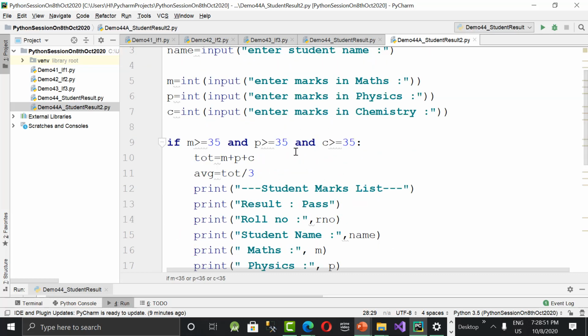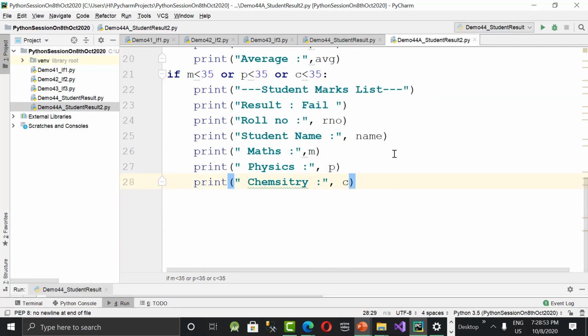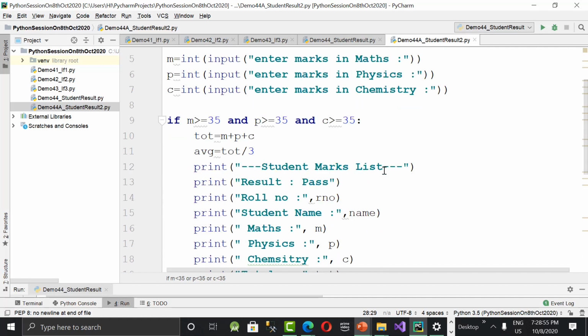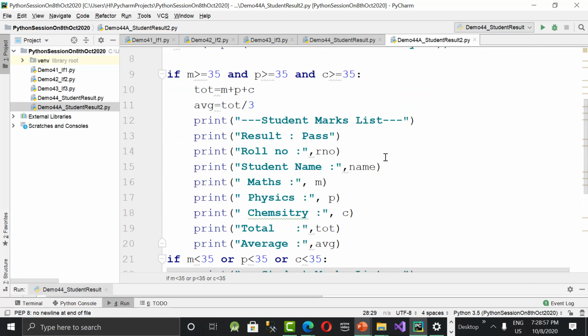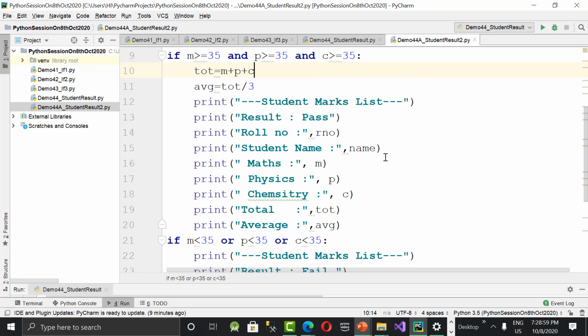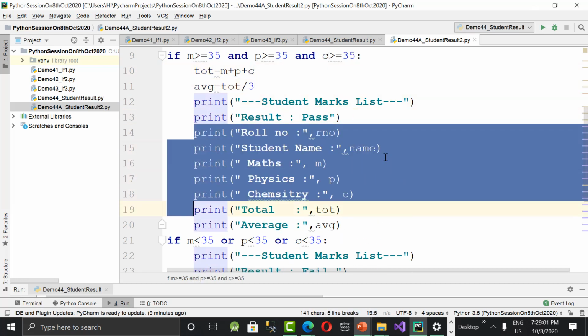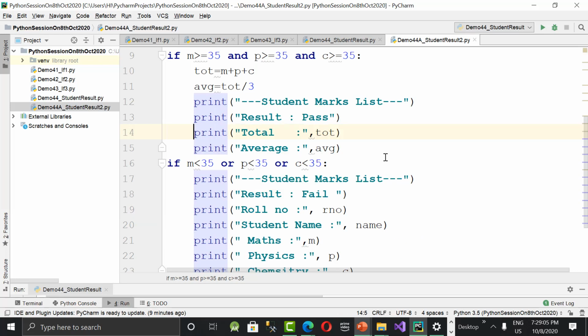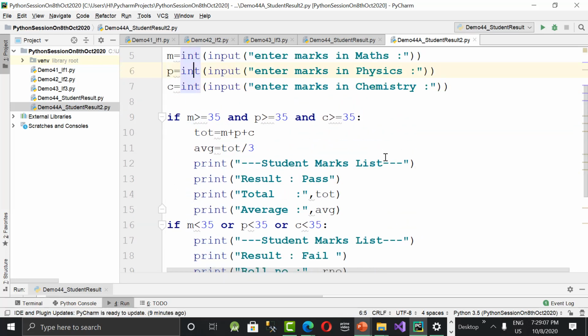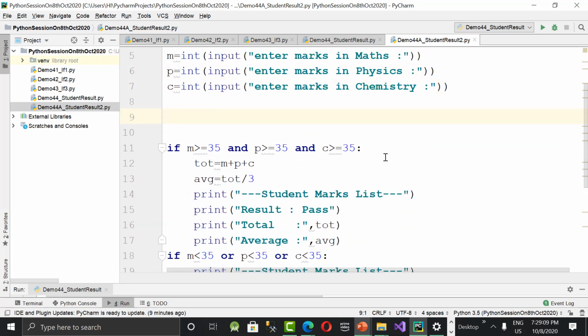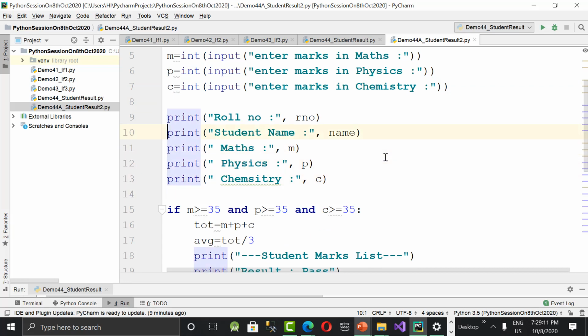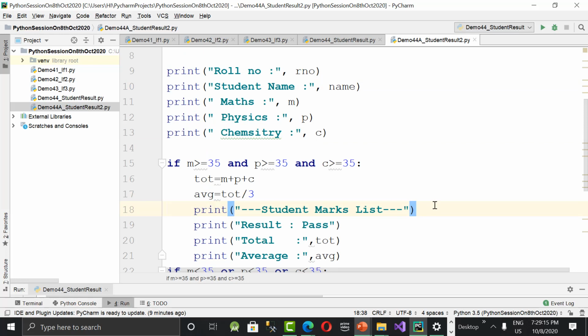For that, what I'm doing is I'm cutting these statements which are common in both the blocks, both the suites. Cut it. Okay. And I'm printing here. Got it? Roll number, name, and the mark list also. Got it. Student mark list is compulsory for student pass or fail.